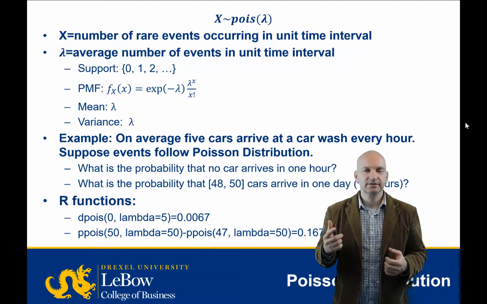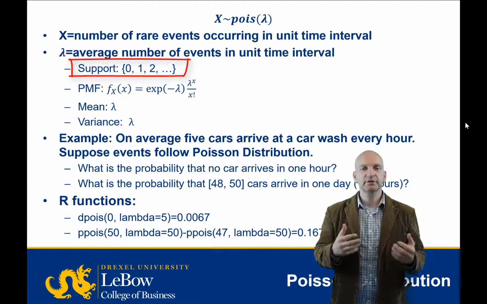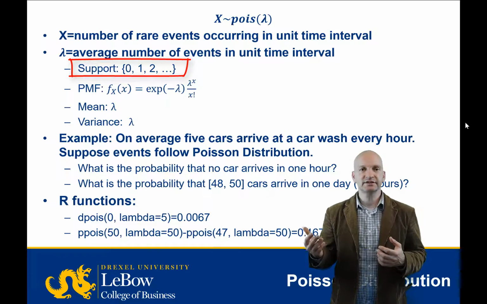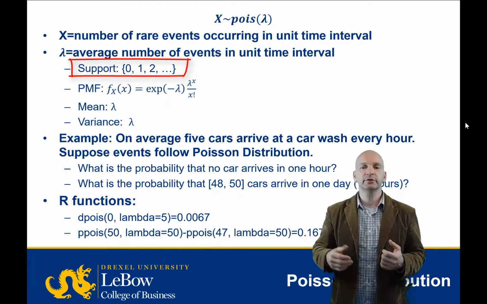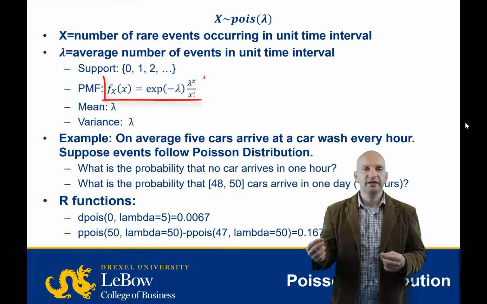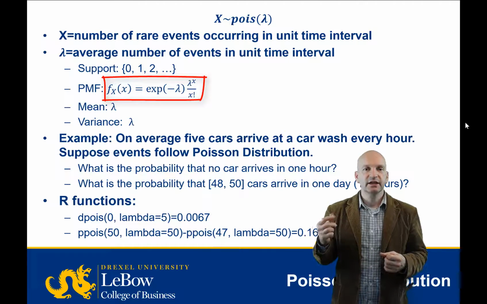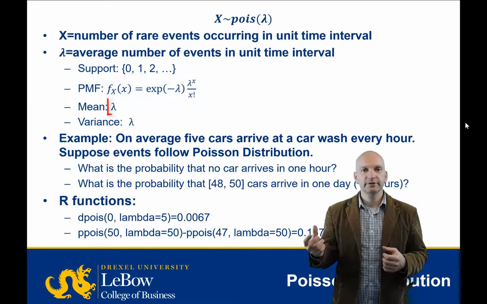And if that's the case, then we're going to say our support is another one of these countably infinite sets that starts at 0, 1, 2, and goes all the way up to infinity. The probability mass function is written as e to the minus lambda times lambda to the x divided by x factorial. And the mean for this is lambda, and the variance is also lambda, it turns out.